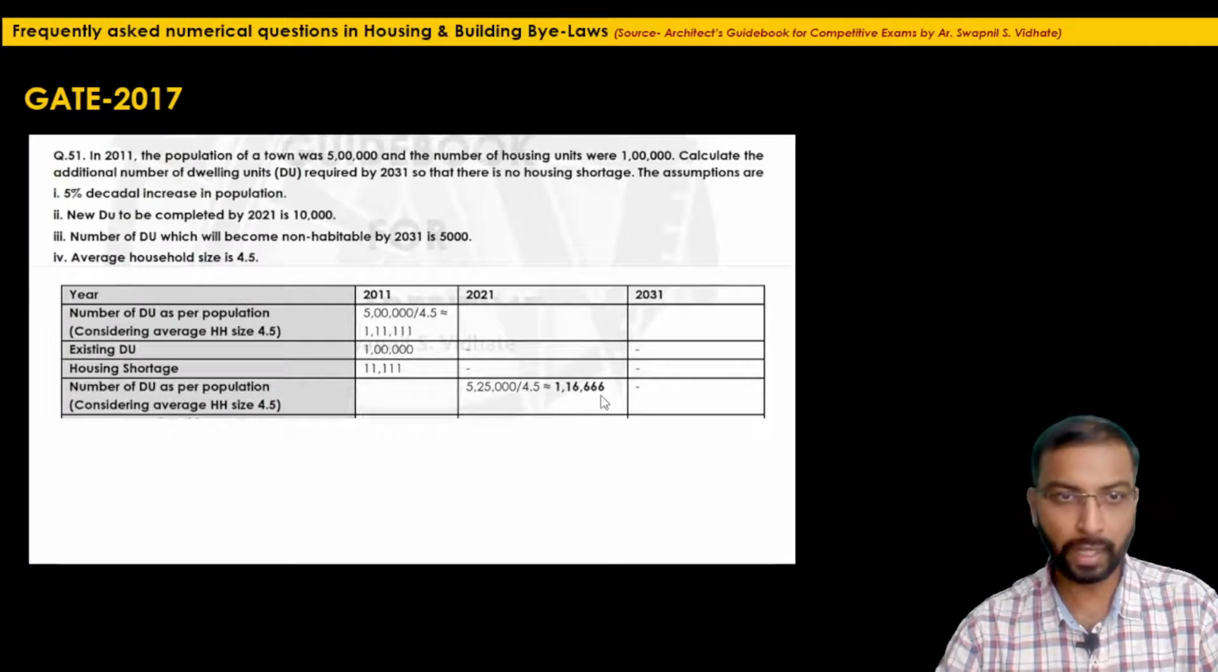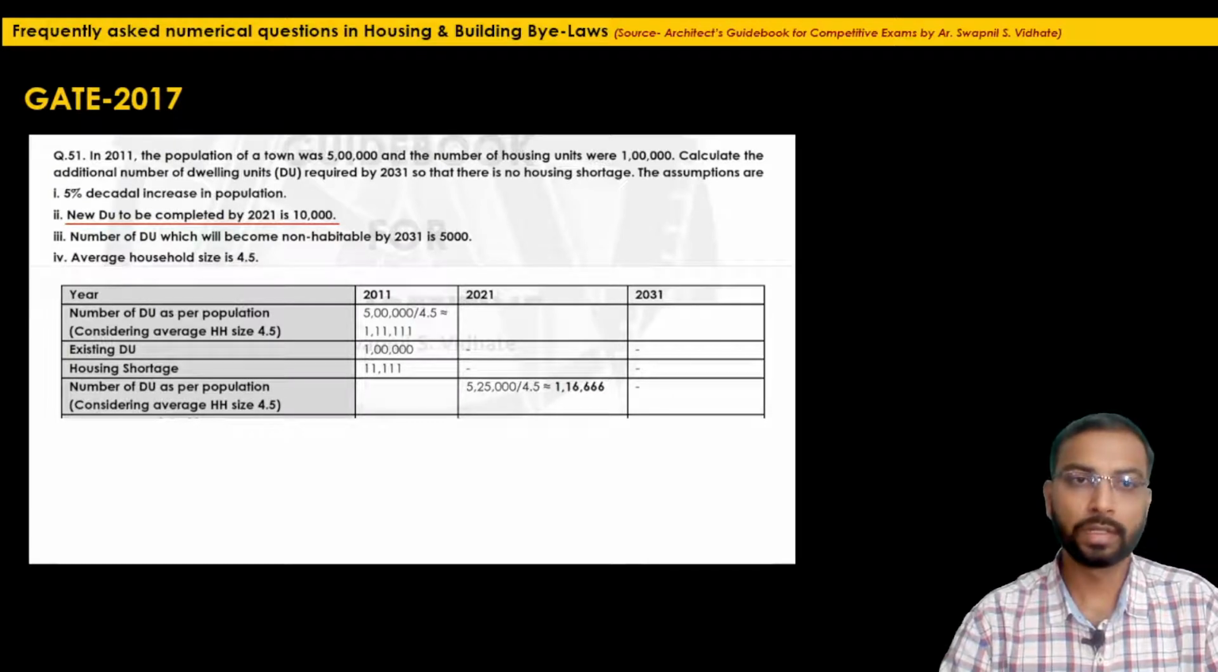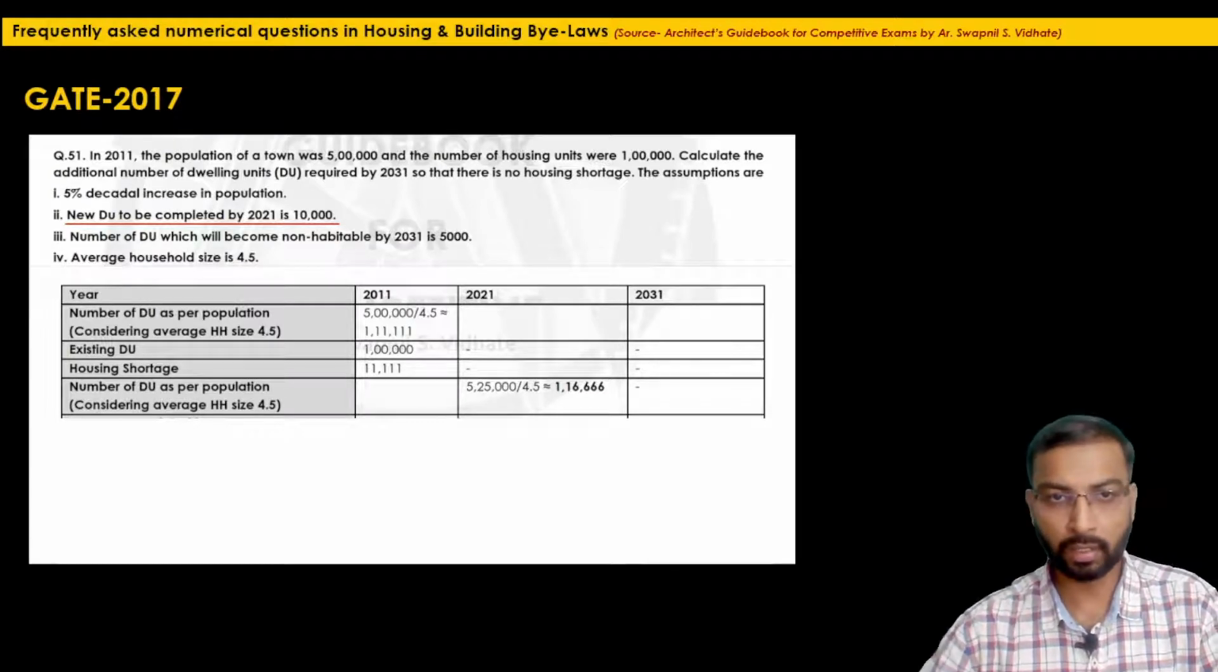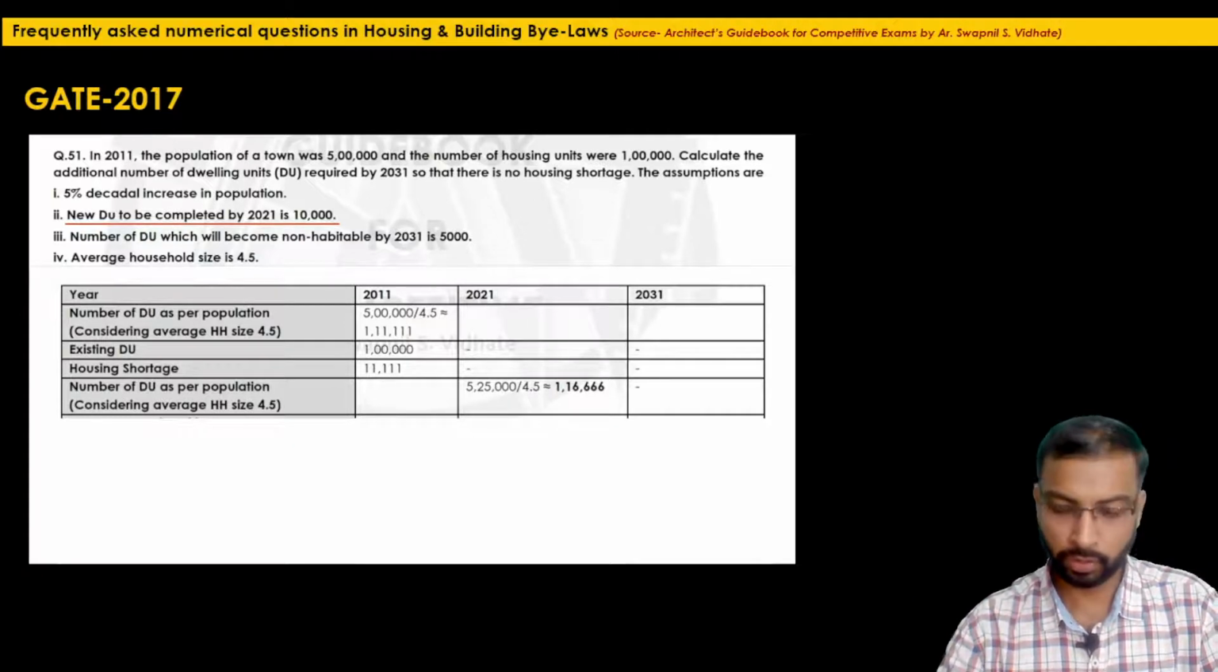1,16,666. But in the next step, the new dwelling units the government is constructing, a few units every decade. They have mentioned in the second point that new dwelling units to be completed by 2021 is 10,000. So right now there is a shortage of 11,111, but by the year 2021 the government will construct 10,000 units. So the net housing shortage by the year 2021 will be only 1,111. So that will be our next step.